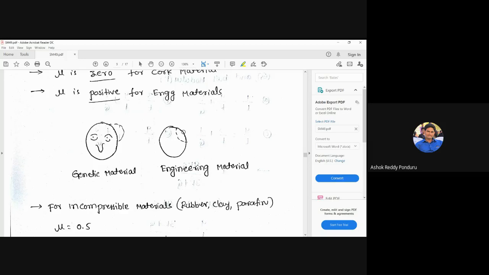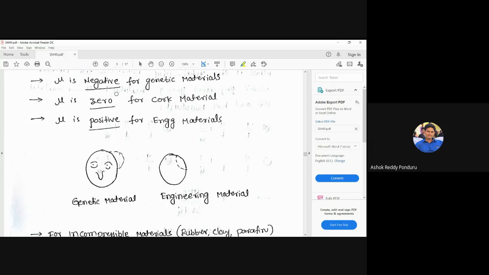What kind of force is here? That is a compressive force. Due to the compressive force, the dimensions decrease. The same compressive force we apply here, but the dimensions increase. So what we observe here, the actual scenario is like this, but this is of opposite nature. That's why for auxetic material the Poisson's ratio is negative.